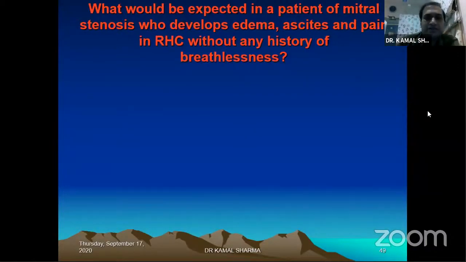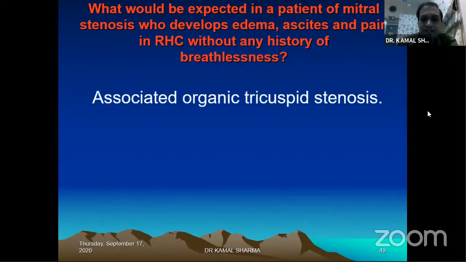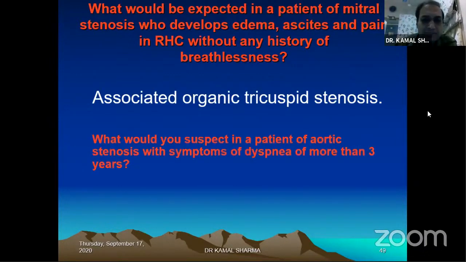Sometimes you may be asked that the patient of mitral stenosis has developed edema, ascites, pain in the right hypochondrium, and has never developed any breathlessness. He comes to you with severe MS. What do you suspect? It's of course the organic tricuspid disease. As I mentioned, 1/3 to 1/2 of Indian patients on autopsy series show organic tricuspid disease.